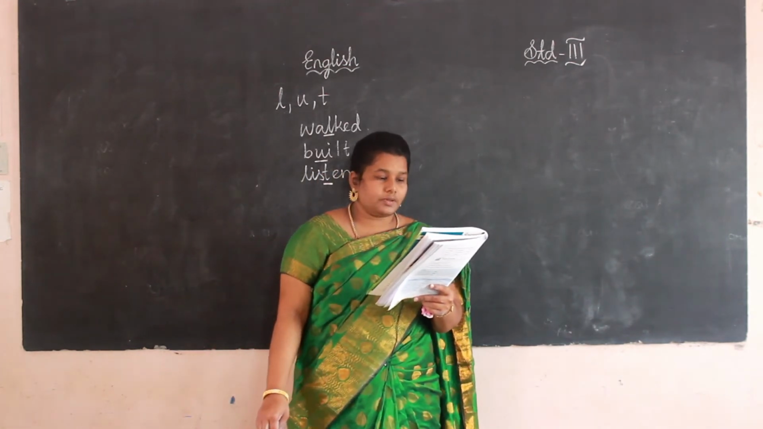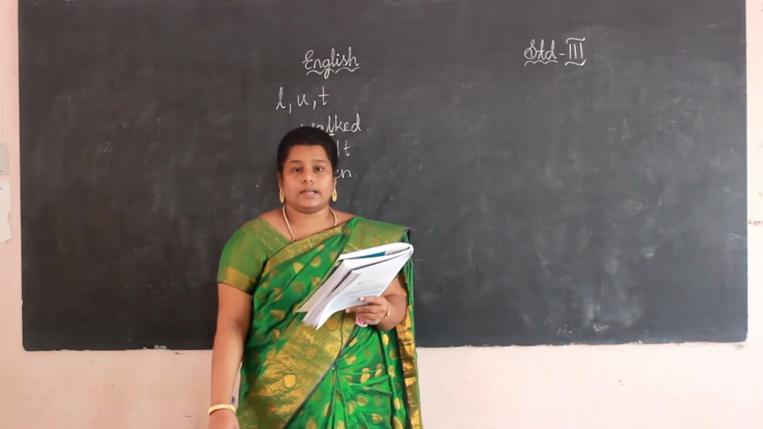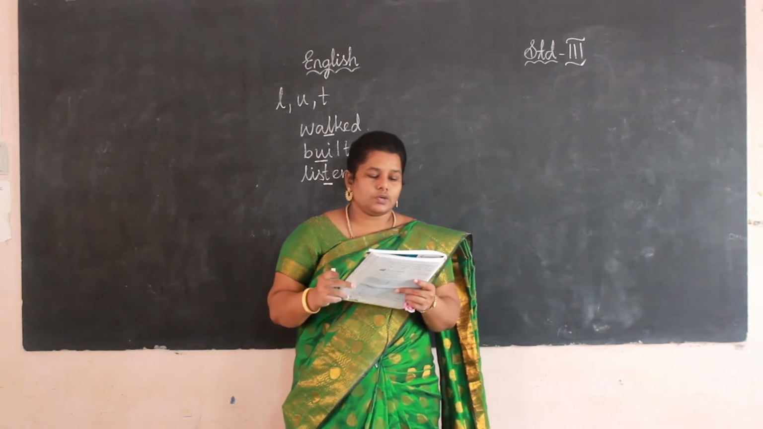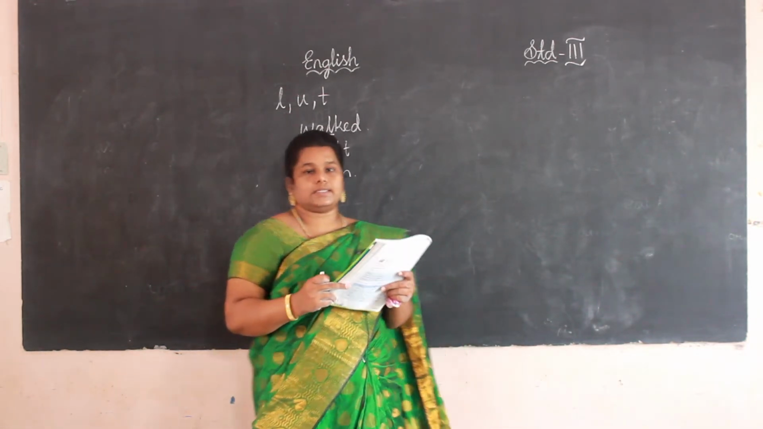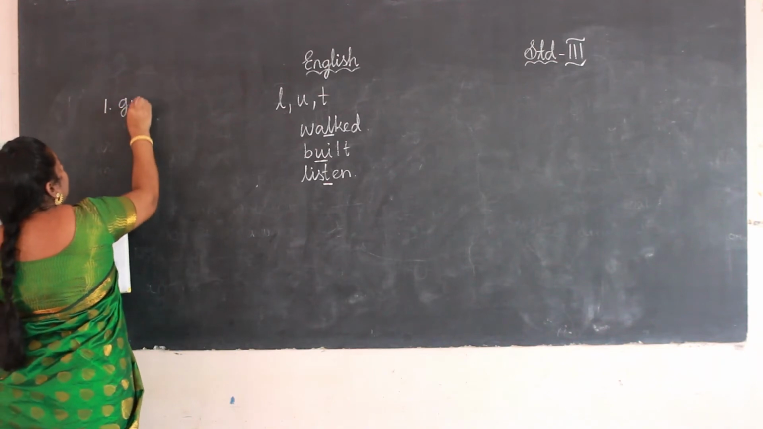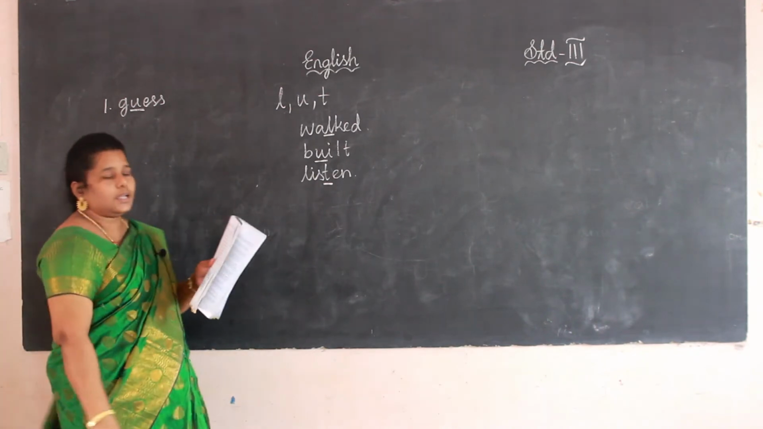Now, second one, page number 51. Read these sentences and underline the silent letters. First one, she was trying to guess the answer. What letter is silent here? Guess. U is silent. So underline the U.